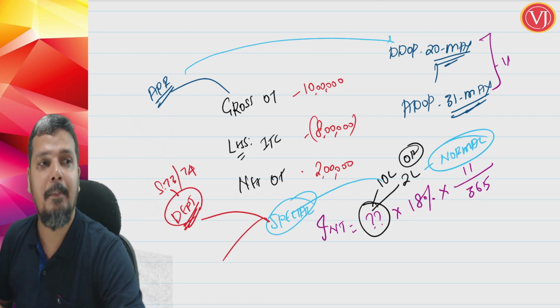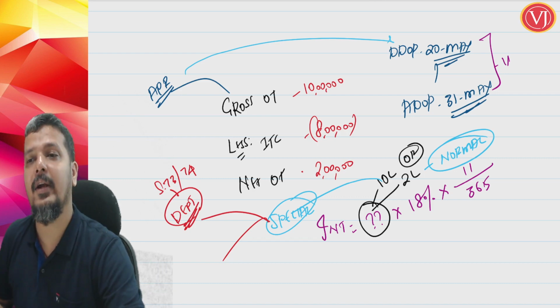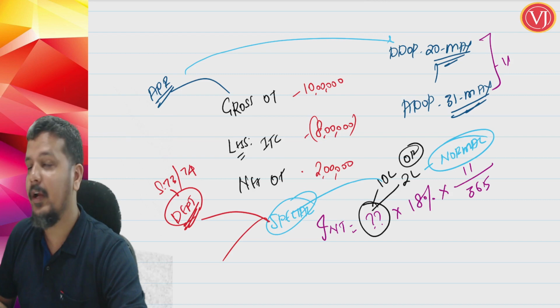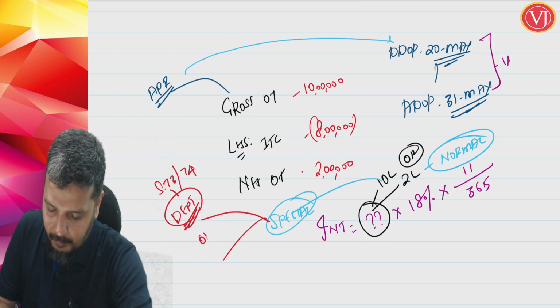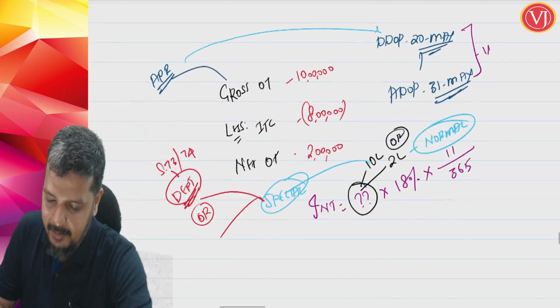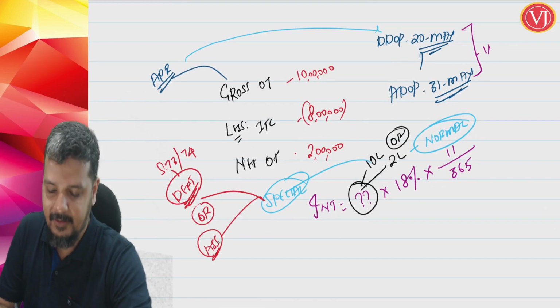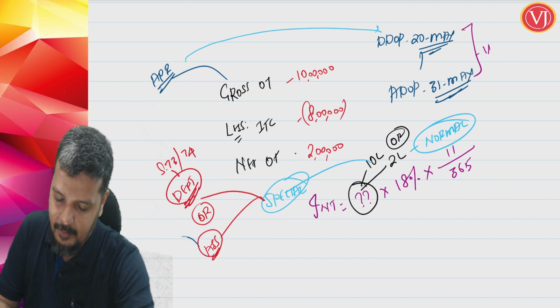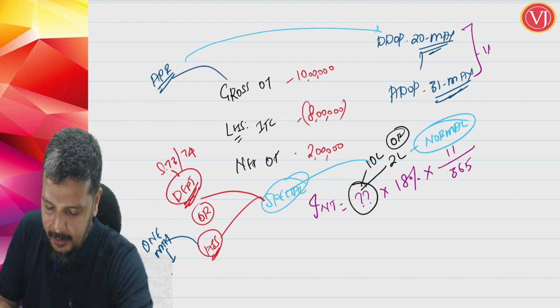Then you should not be given any relaxation. Therefore, interest will now be on 10 lakhs. Or one more case: this liability is shown by the assessee only, but one month's liability is reported in another month.